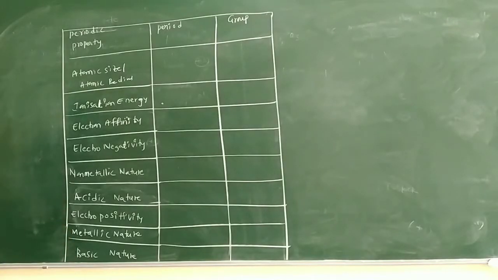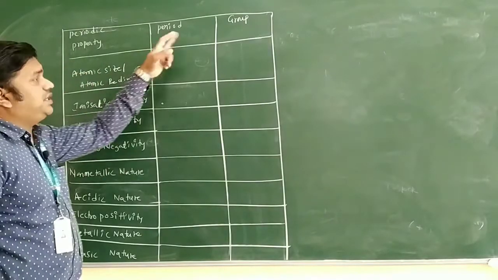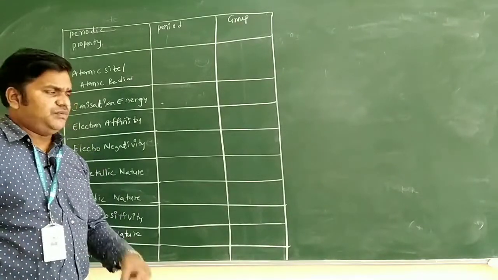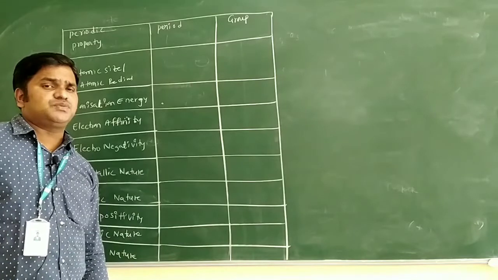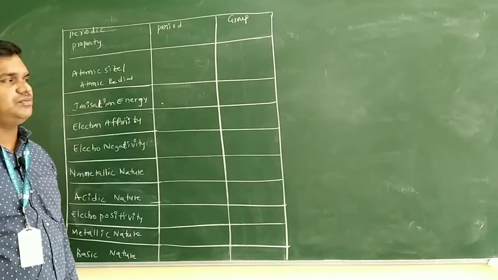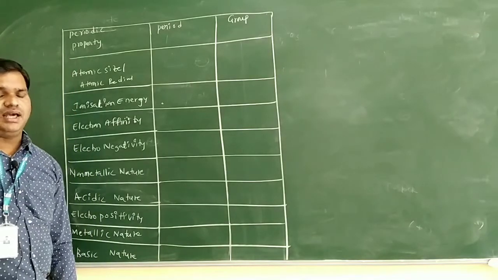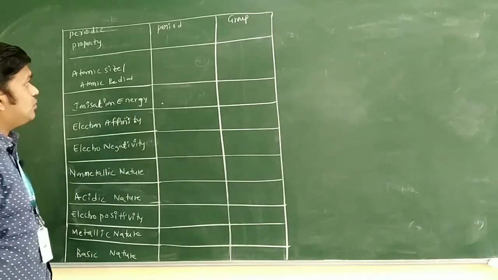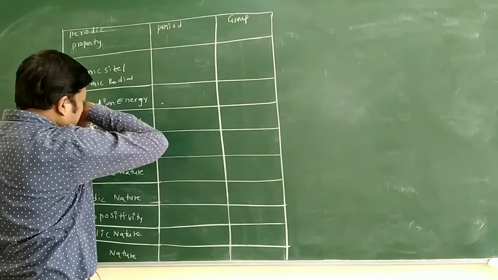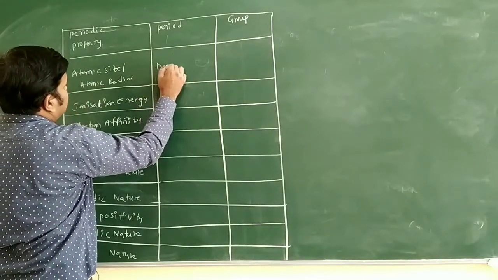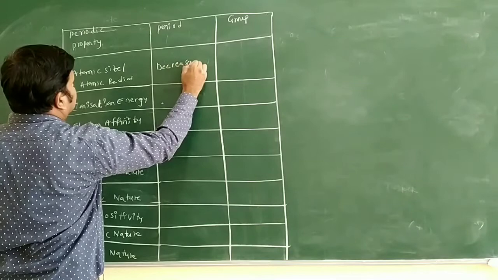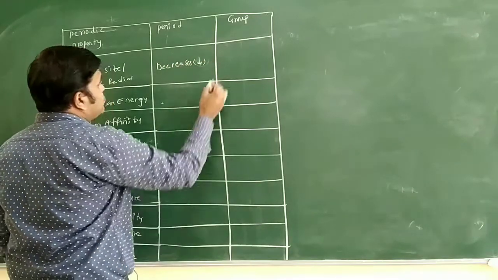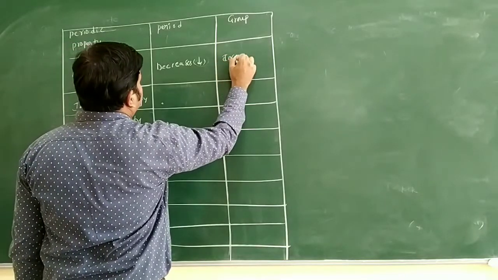Let us see this table here: periodic property, period and group only. How the periodic properties change in a period and group is very important. If you know this table, it is very easy to write the answers for the increasing and decreasing order of each periodic property in a period or group. See the first one, atomic size or atomic radius. In a period, atomic radius generally decreases from left to right. In a group, it increases only.